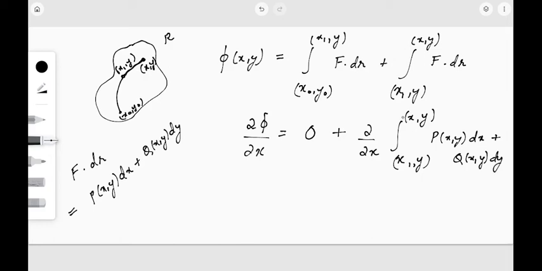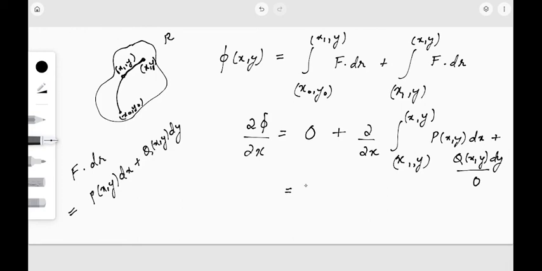Now just look at the limits that we have given. Here we have x1 and here it is x, and there is no change in y. y is remaining the same, right? So when y is constant, what will be dy? dy will be nothing but 0. So this term reduces to 0.